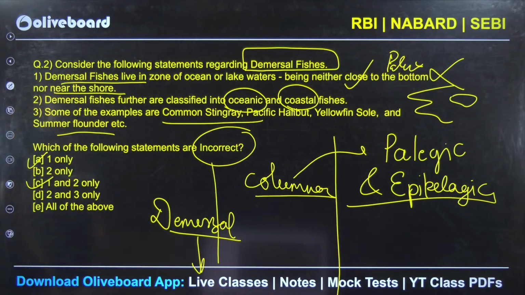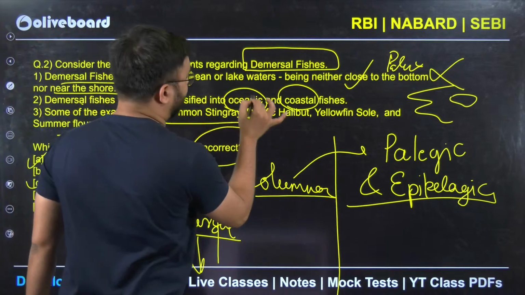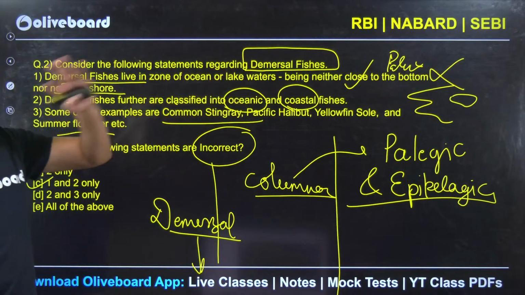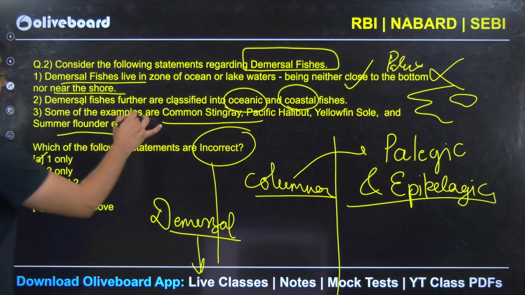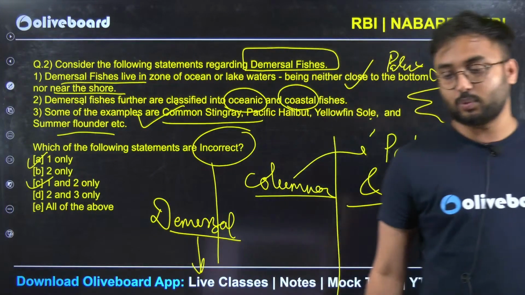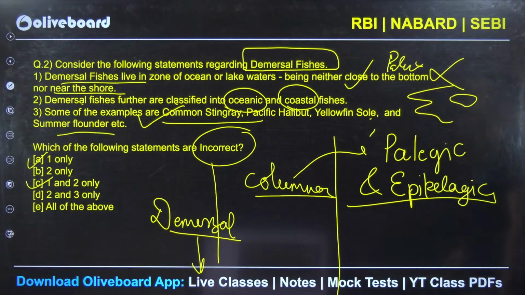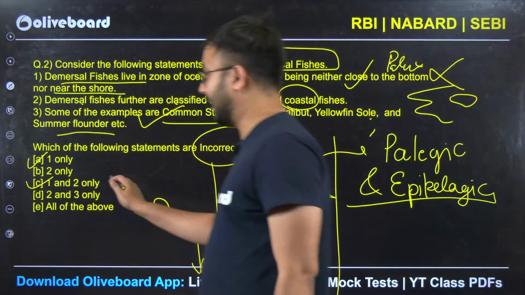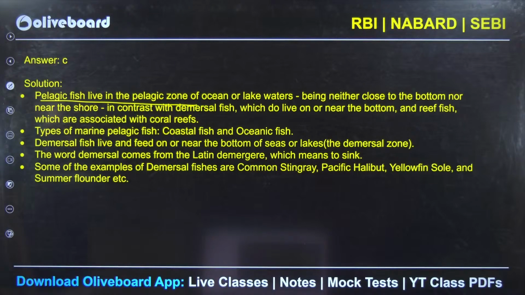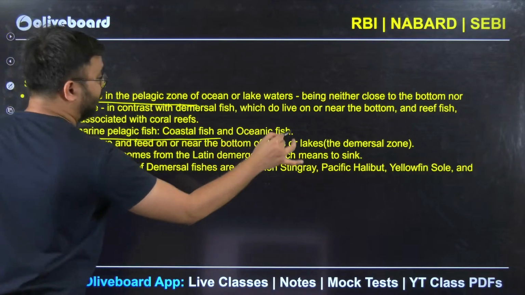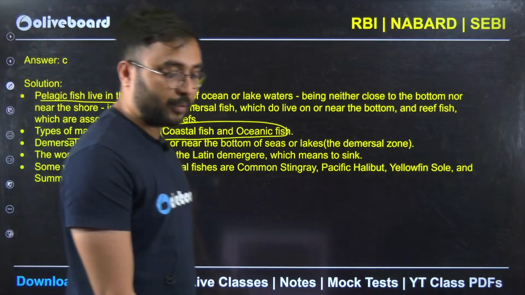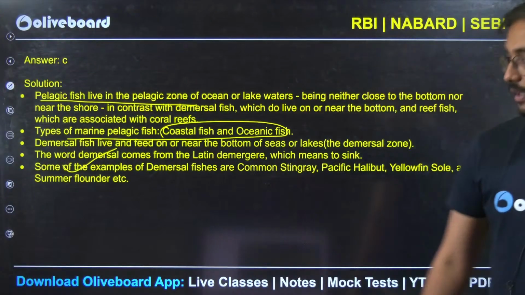Let's read the second statement. Demersal fishes are further classified into oceanic and coastal. This is also wrong because pelagic fishes are actually classified into oceanic and coastal fishes. The third statement is correct because stingray and solefish are actually demersal fishes which live at the bottom. So 1 and 2 will be your correct answer, and that is C, 1 and 2. Pelagic fishes are those neither close to the bottom nor the shore, and the types of marine pelagic fishes are coastal and oceanic. The third statement, with the examples given, is definitely correct. Next question.